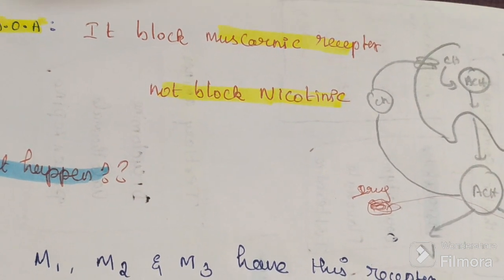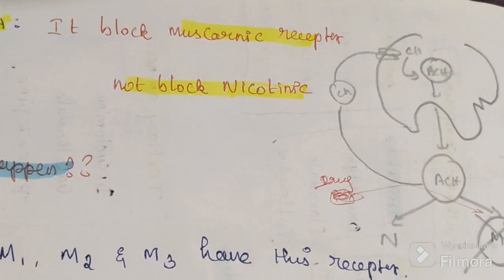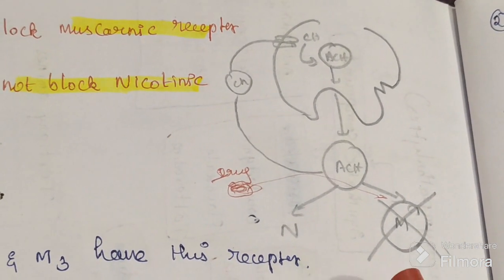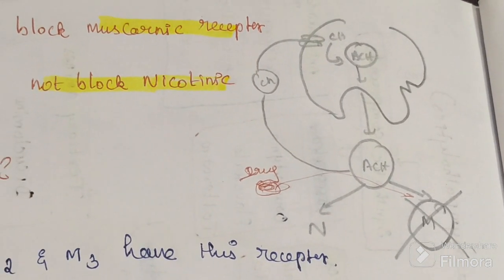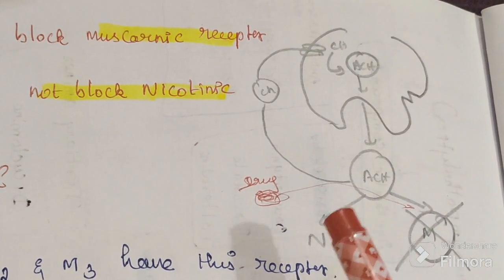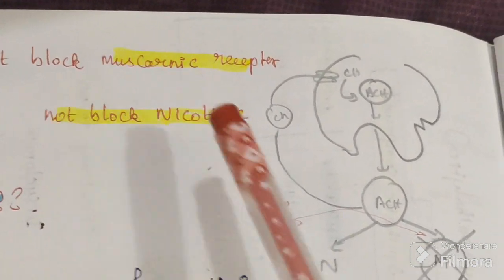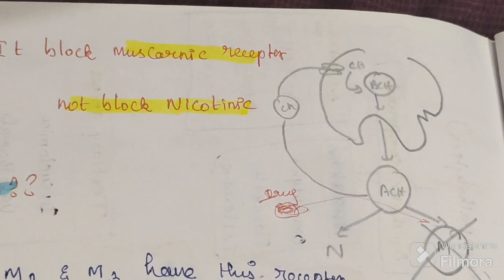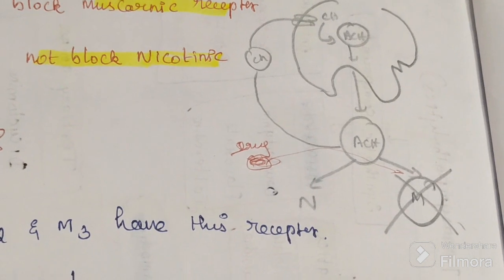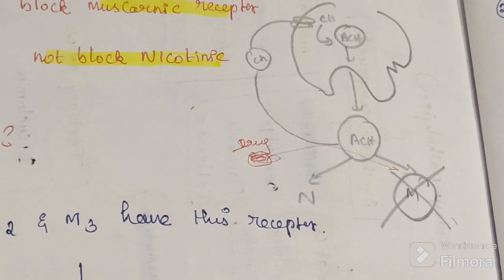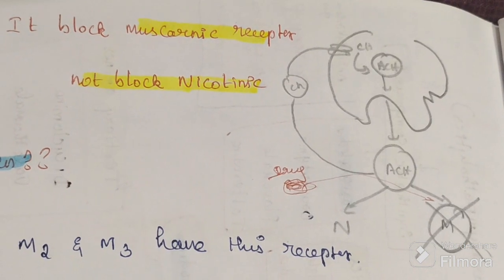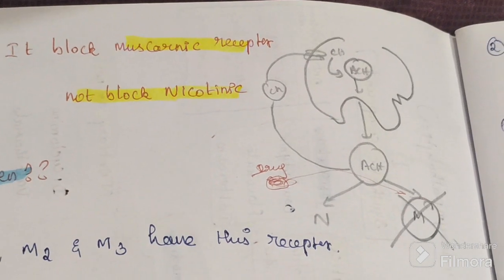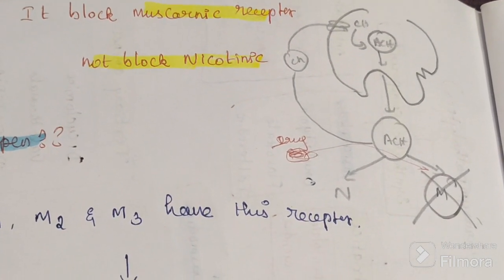Next, mechanism of action. What does it do? It blocks only the muscarinic receptor. It doesn't block the nicotinic receptor. Only this drug blocks the muscarinic receptor, not the nicotinic receptor. These drugs, atropine, block the muscarinic receptor, not the nicotinic receptor.